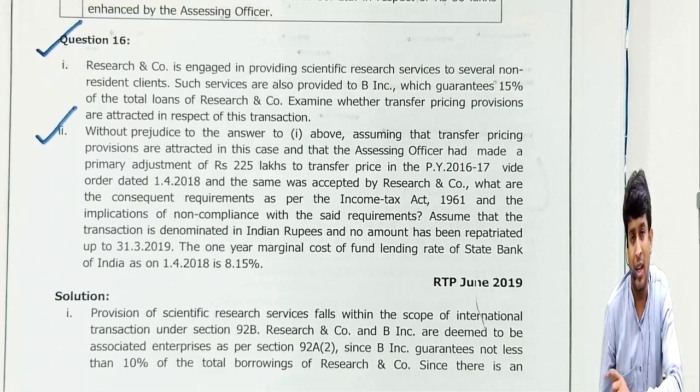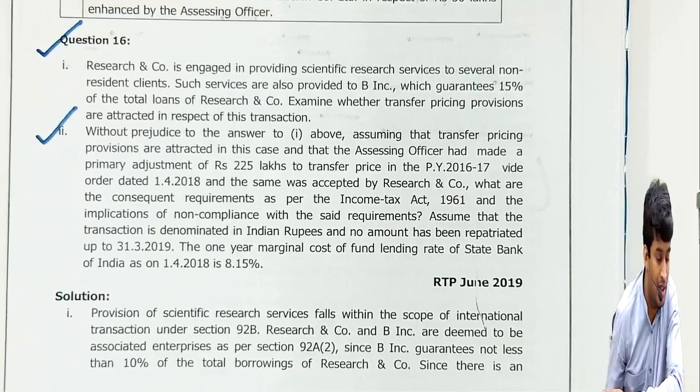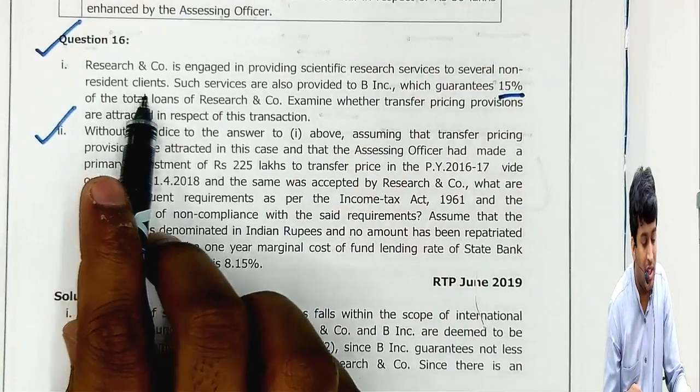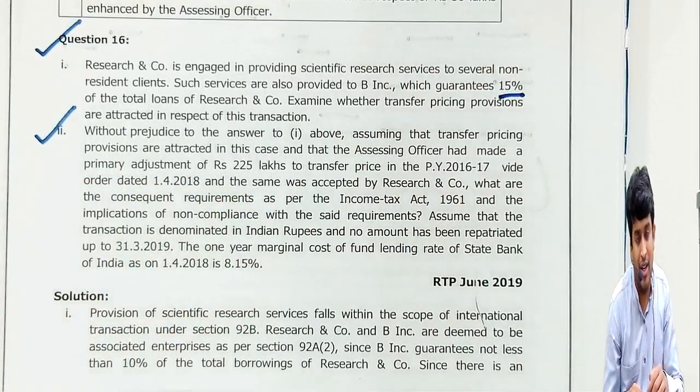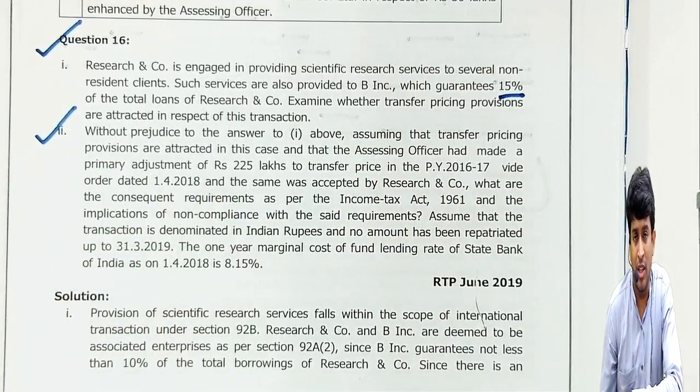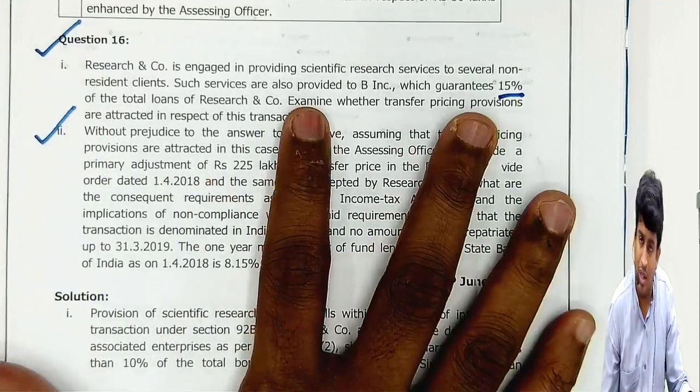One of the points is, if you take a loan and minimum 10% of the loan is guaranteed by another company, then they are called associated enterprises. Here it is 15%, so yes, Research & Co. and the foreign clients are associated enterprises, because if the loan is taken by the party and minimum 10% of the loan is guaranteed by another company, then those two companies are called associated enterprises.